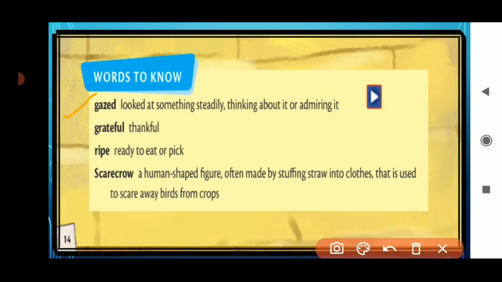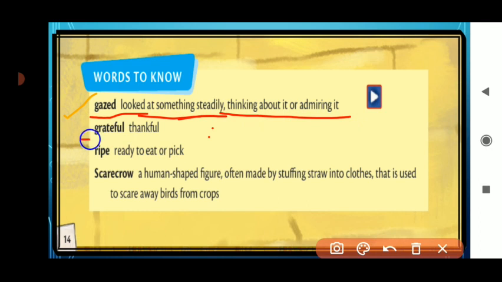Yes, gazed means looked at something steadily. Steadily means if you are standing and just looking at something, thinking about it or admiring it, you are continuously looking at that thing. So that is called gazed.